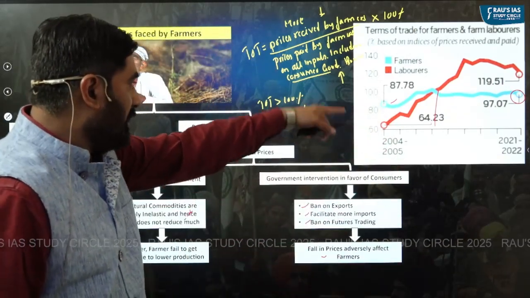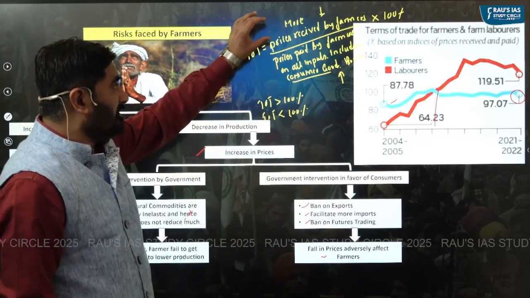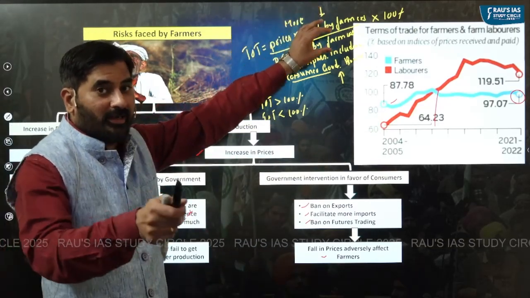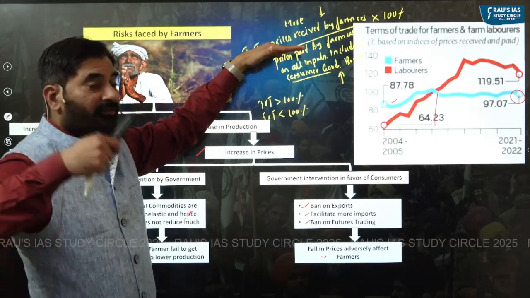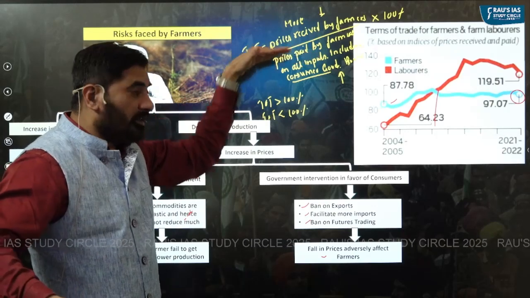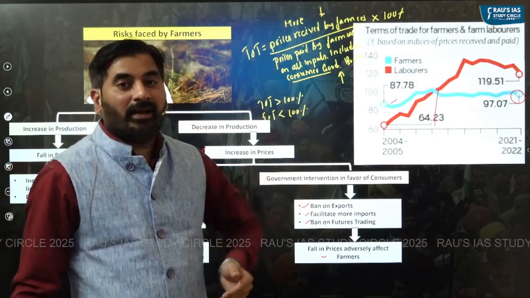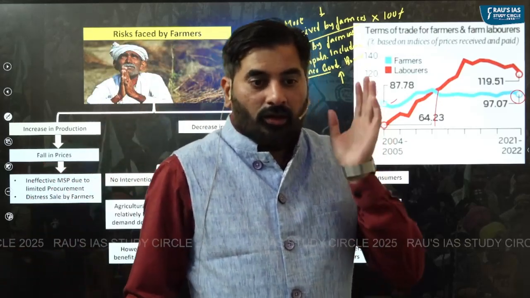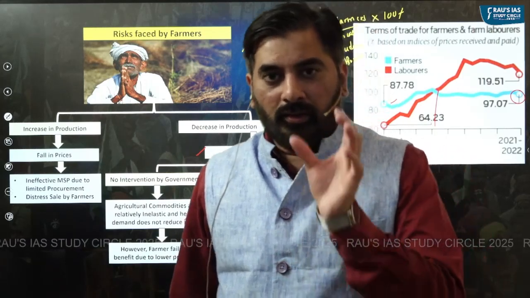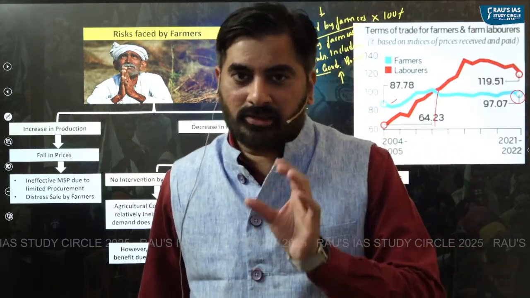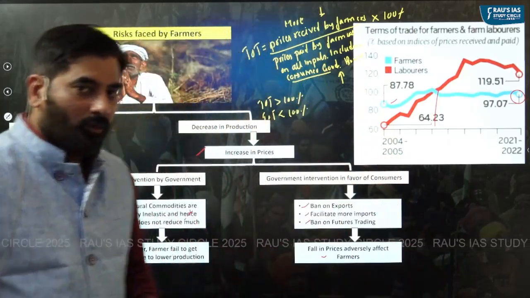The terms of trade is below 100%, which means the prices which the farmers are receiving when they sell the agriculture produce are lower as compared to the prices which the farmers are paying on all their inputs, including consumer goods. So farmers are at a disadvantage. So what steps should the government take to control the volatility in agricultural commodities? Let's understand the steps one by one.